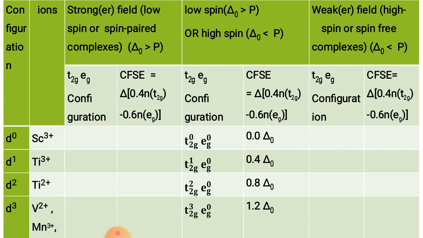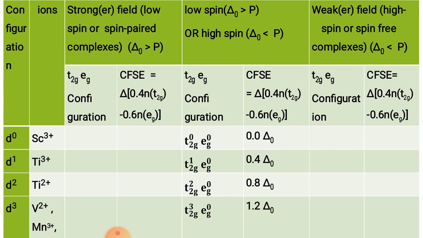Now the crystal field stabilization energy for this condition: in the case of d0 it is 0, in the case of d1 it is 0.4 delta O, in the case of d2 it is 0.8 delta O, and in the case of d3 it is 1.2 delta O, because there are no electrons in eg, so all the electrons are in t2g, which follows Hund's rule.